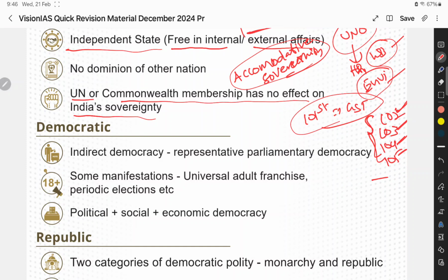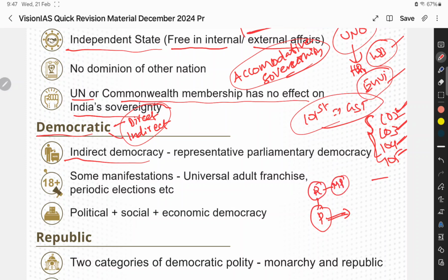So, Indian democracy. Actually, in the world there are two types of democracies: one is direct democracy and another is indirect democracy. We will discuss it in the end, but we will talk about democracy in the context of India. Indian democracy is indirect democracy. What does it mean? Indirect democracy means people don't directly get involved in policy making, but they select some representatives like MPs in the Parliament. So they will decide what is needed for the country, and people are electing them. That is indirect democracy.